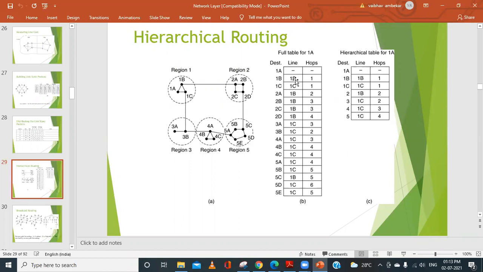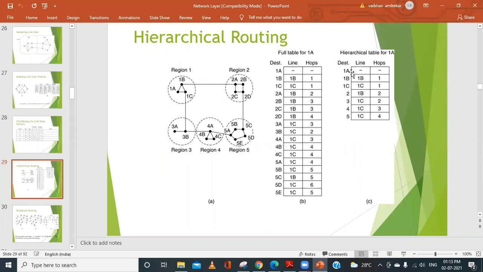Like in this case, you might have observed that the router maintains all the information, or it contains the transmission line for every router and how many hops are required. That's nothing but the time delay, or it can be measured in terms of hops or the distance and so on. But when we consider the hierarchical routing, for every region only one connection is sufficient.